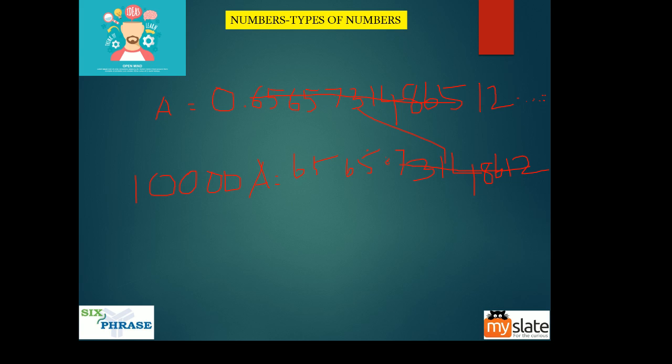Because you cannot cancel it, there will always be something after the decimal point. For example, this will be like 1000A is equal to 65.6565, and it will go on, it will continue. Because of this reason you cannot take this 1000 downwards, because you have not gotten rid of the decimal point. When you have not gotten rid of the decimal point, it is not possible to write this in p by q format.